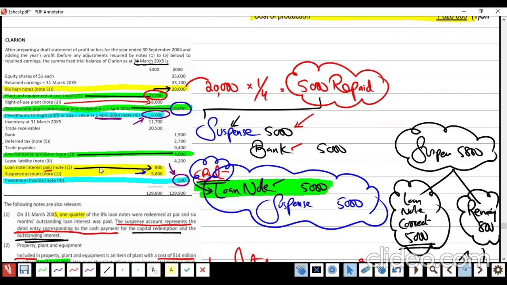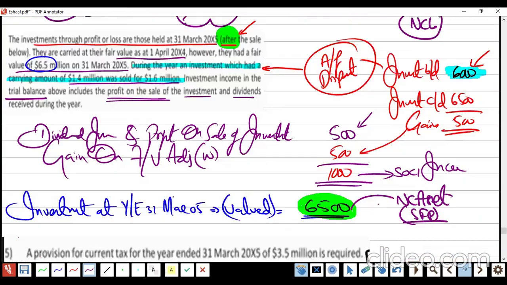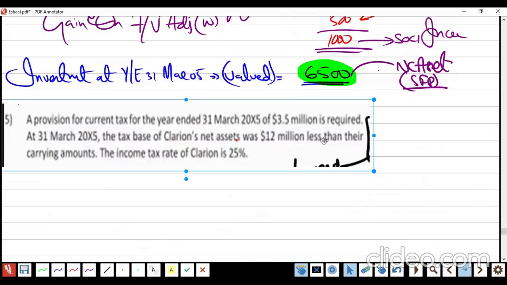Is there any tax given? Deferred tax, okay. Current year tax is not mentioned in this question. So it's easy. 2,700 is the deferred tax given in the trial balance. Remember that. How much? 2,700 in the trial balance.